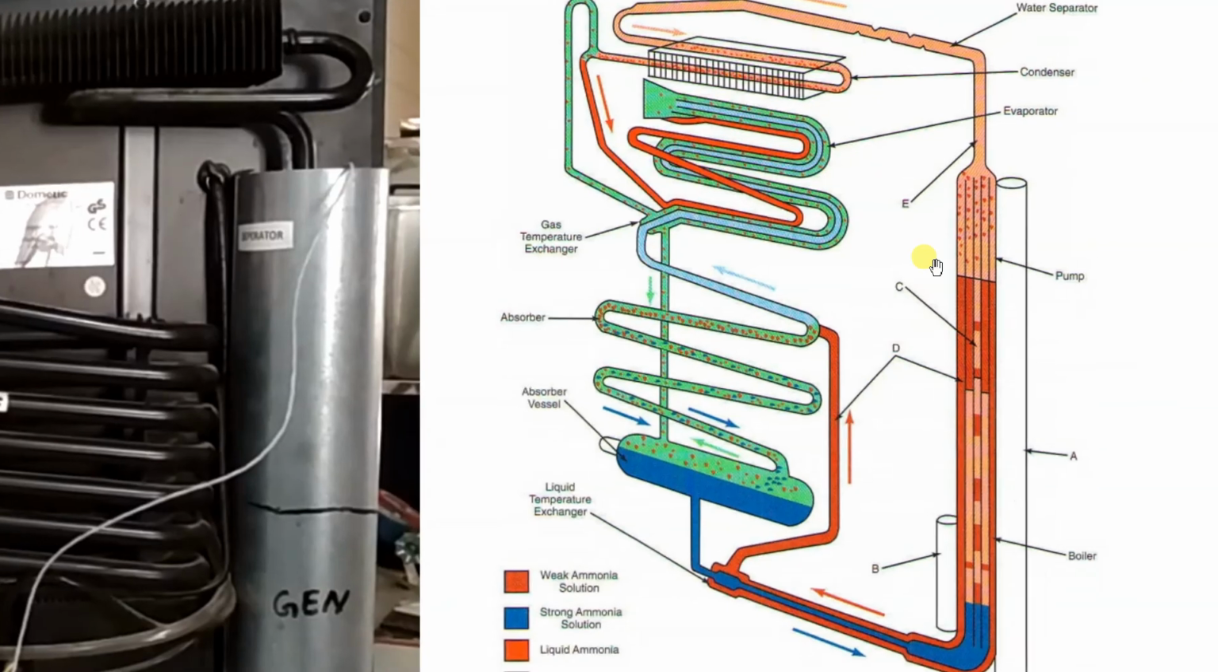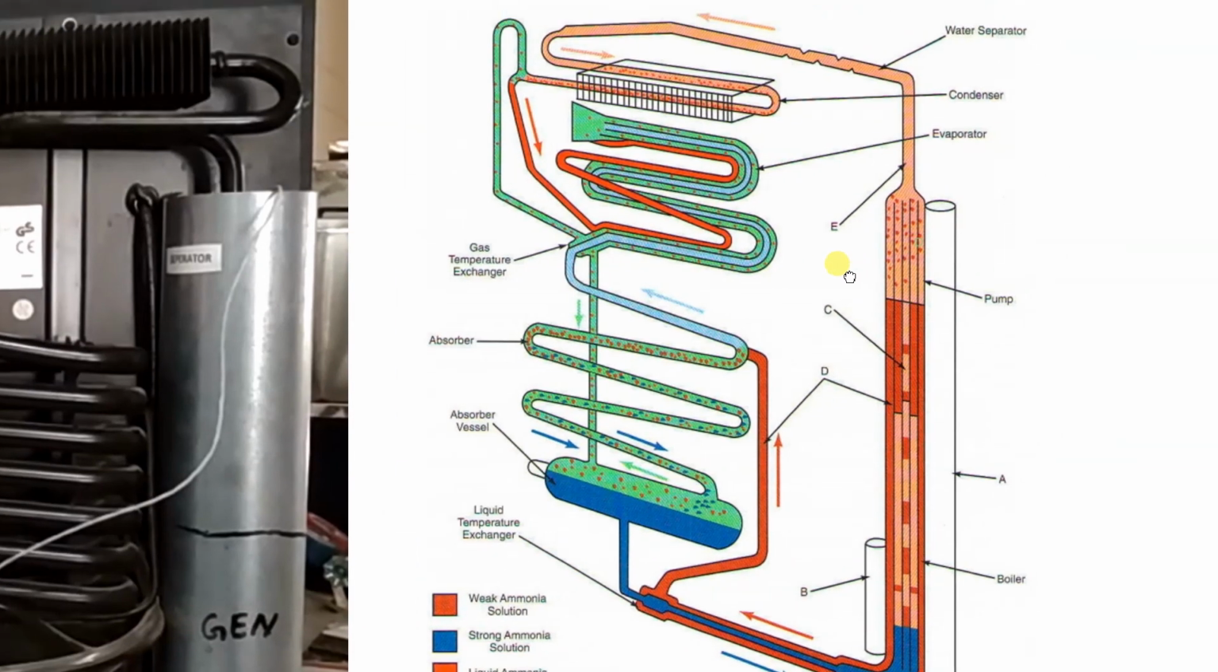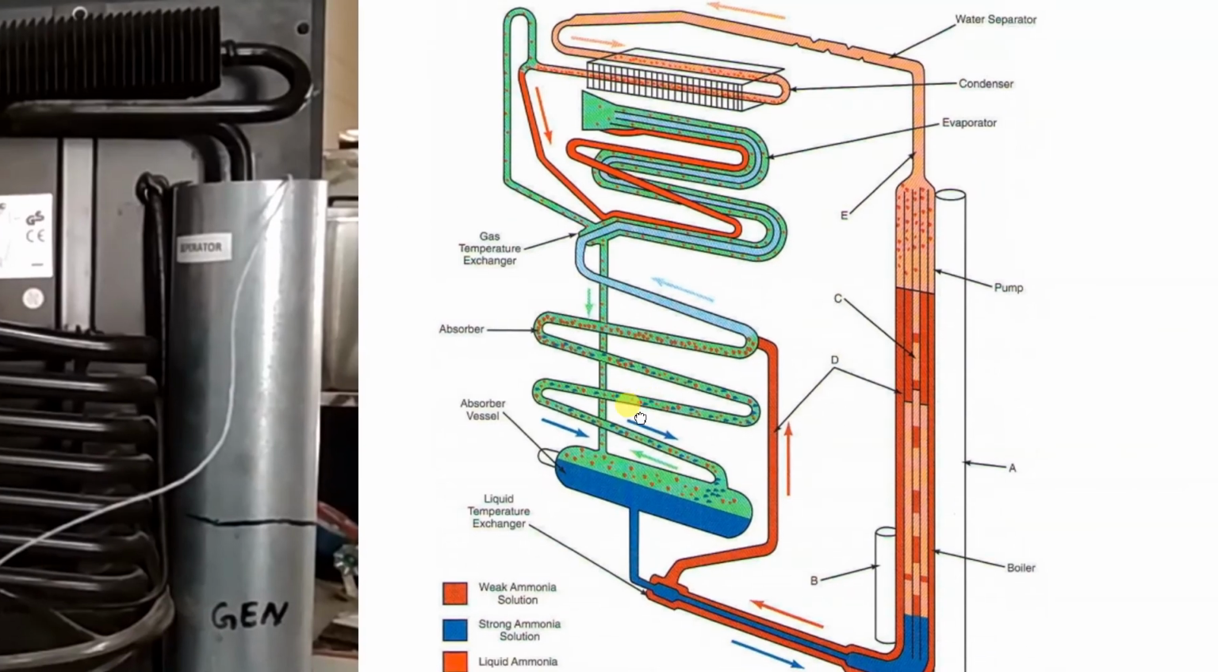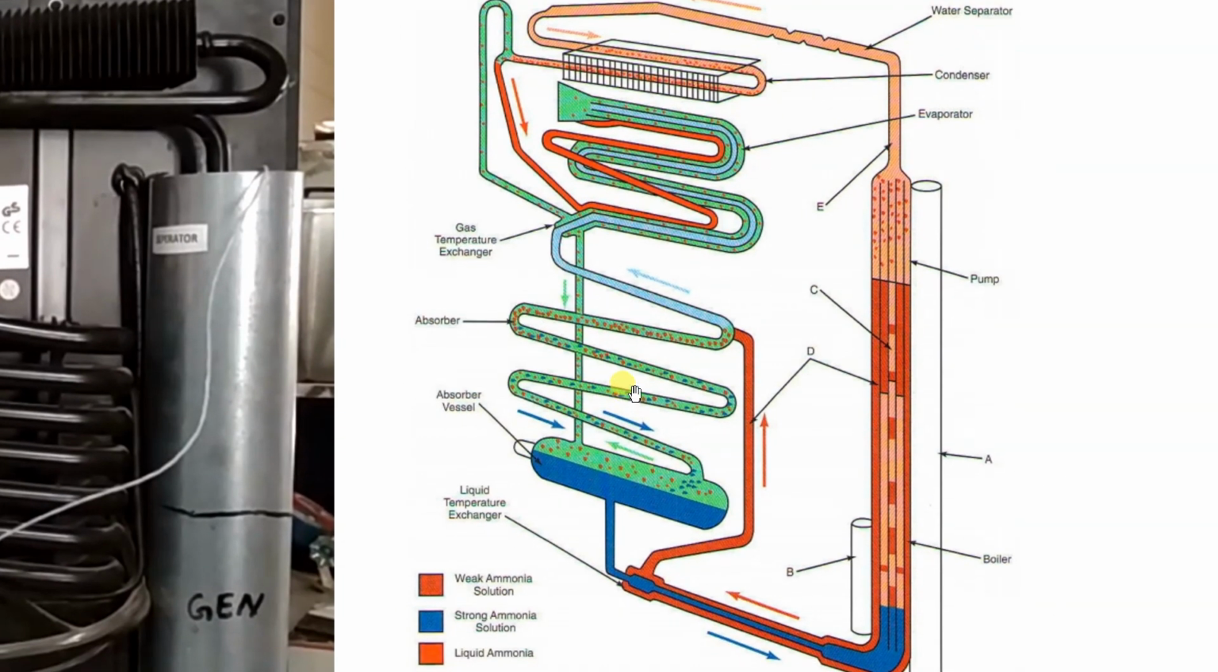So I'll zoom and show you this diagram. Here you can see this part. Here you can see a tube is there. So from here directly that ammonia vapor and hydrogen goes to this absorber vessel. So this is the diagram based on which the left hand side setup works.